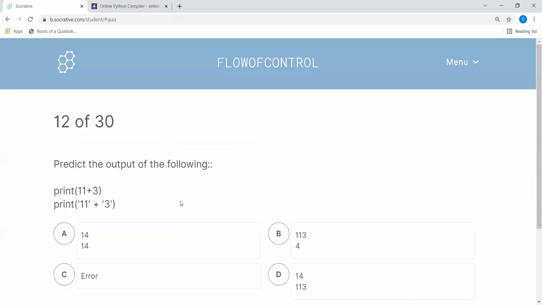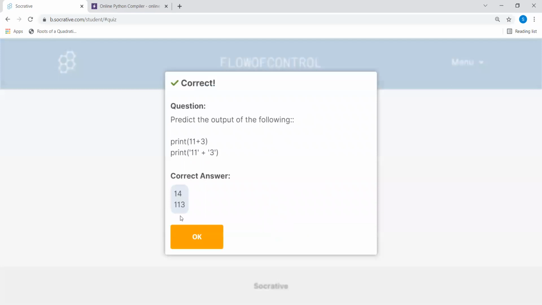So let's move to the next one. Now we have to predict the output of the following. Here you can see 11 plus 3, which is a numeric operation, so it will be 14. And here, because of the string, 11 plus 3 will be 113, because with strings it takes concatenation, joining of strings, not the addition. So D will be the correct answer for this one.